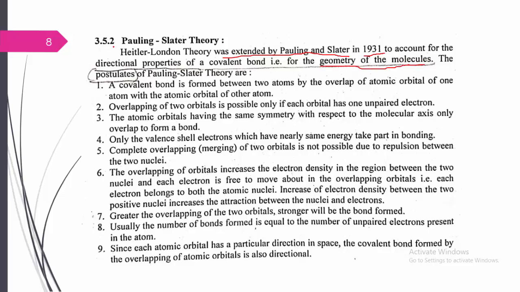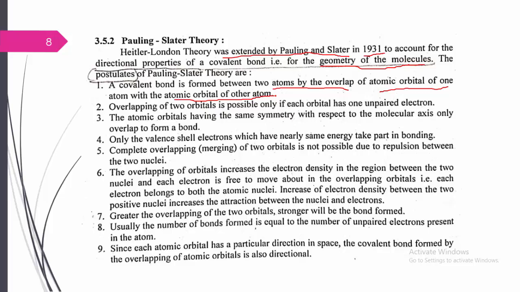With the help of Pauling and Slater's theory, we will get the geometry of the molecules. Here you can see the postulates of the Pauling-Slater theory, because this is only the extension of the Heitler-London theory. The covalent bond is formed between two atoms by the overlapping of an atomic orbital of one atom with an atomic orbital of another atom. Then and only then is the covalent bond formed.